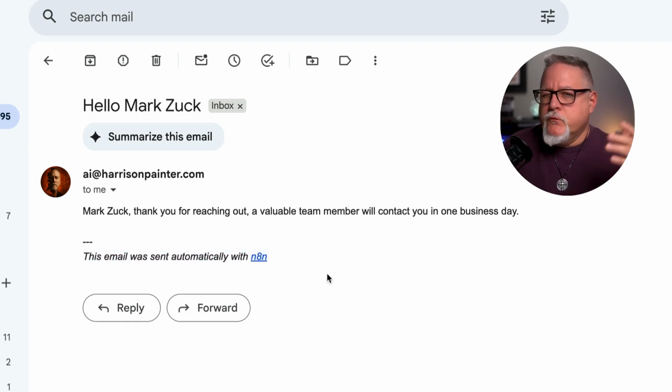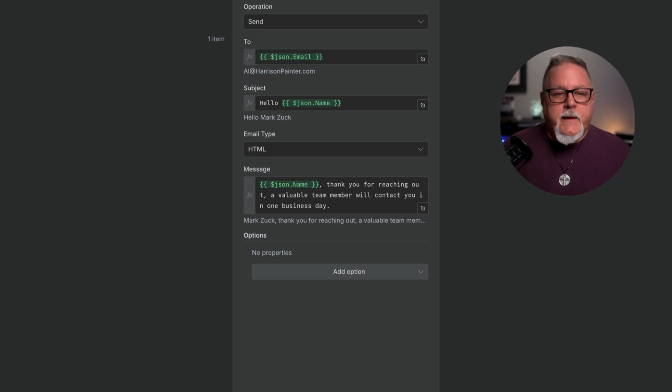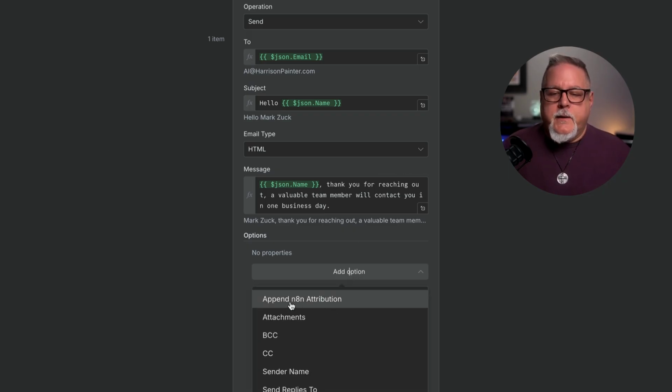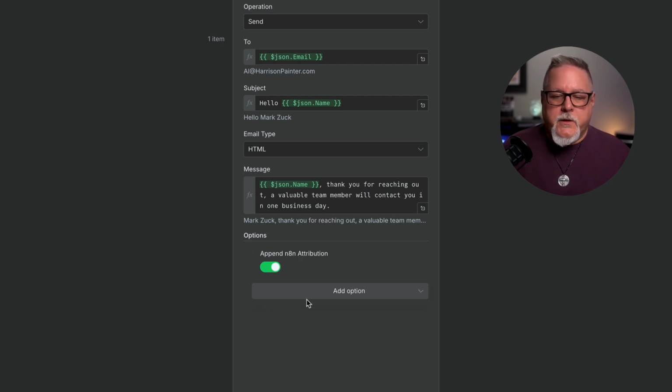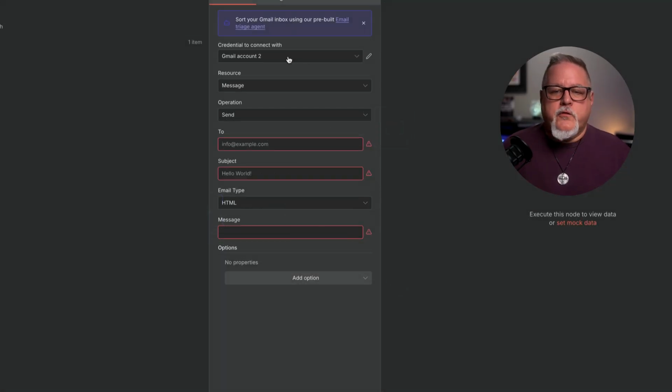Now, if you want this gone, I'm going to show you something to get rid of that as well. Maybe you don't want people to know that you're using automation. You want them to feel like it's coming from you. You can click down here in the bottom of the Gmail one, and you can click this append n8n attribution, and then just deselect that little line, and you will not see that in the next one.